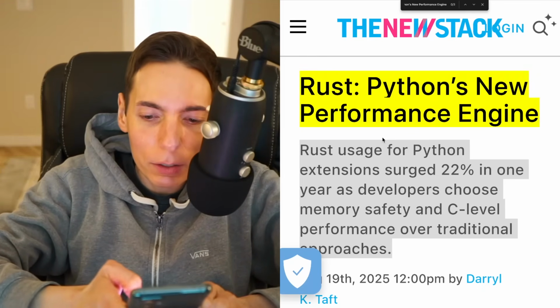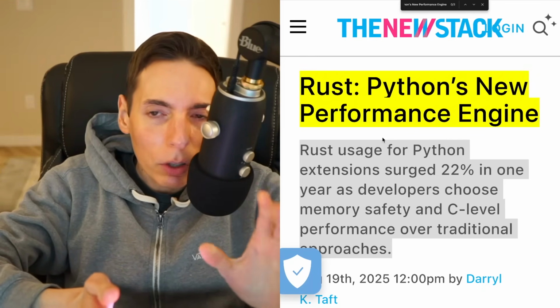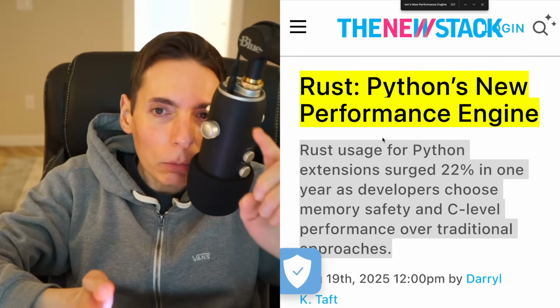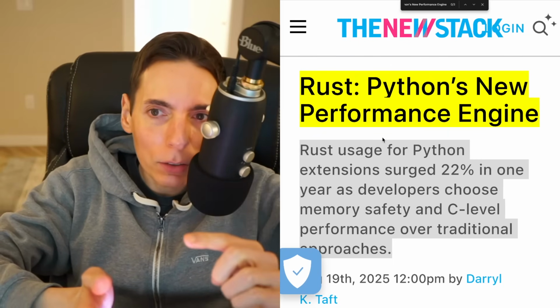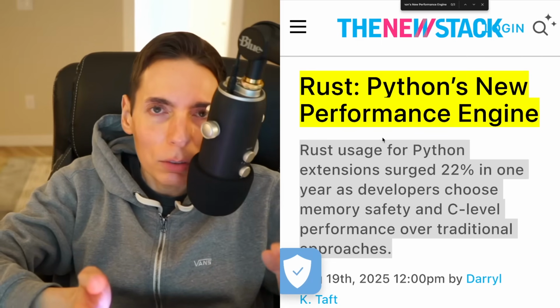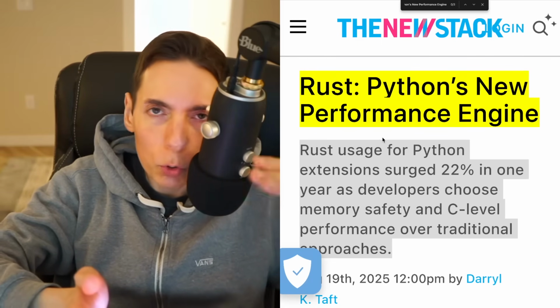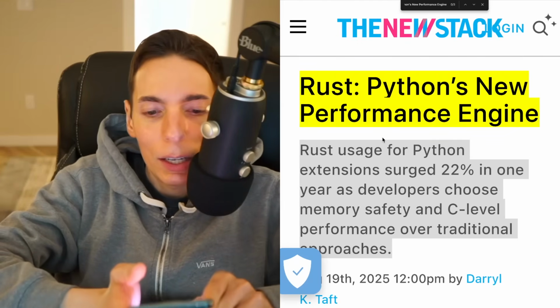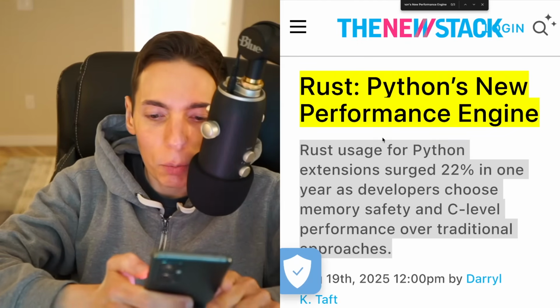fun one. We're gonna take Rust. We're gonna compile a library in Rust, and then we're gonna call to it from Python, and then we're gonna compare Python's performance with maybe a simple multiplication function. We'll put it in a for loop and we'll benchmark it, and then we'll call to Rust and we'll see how fast that is. I'm very curious to see what the performance difference is going to be.